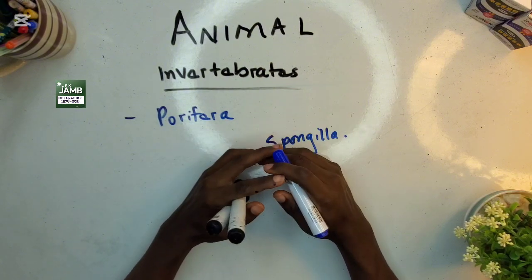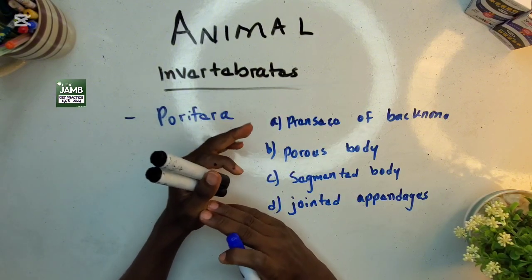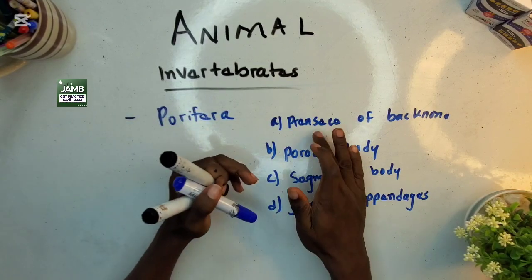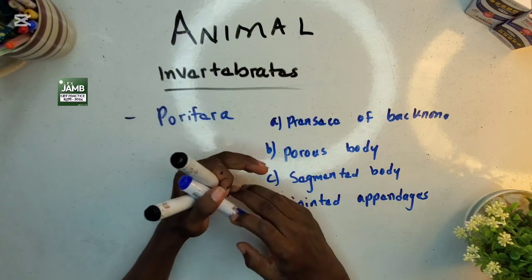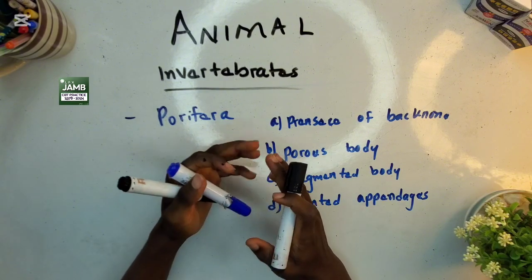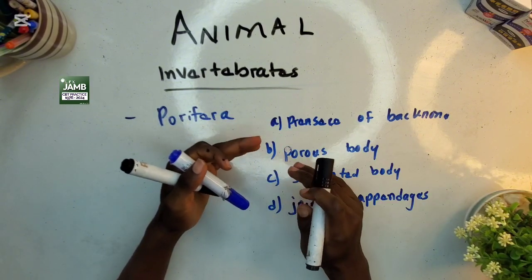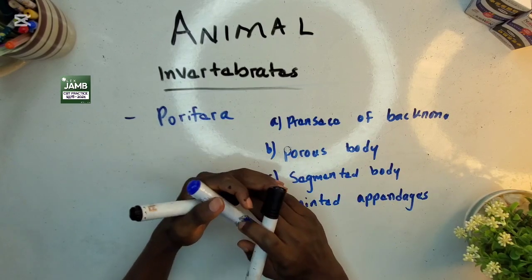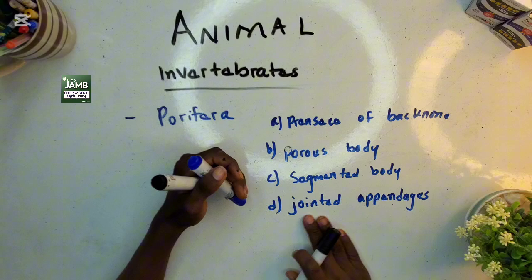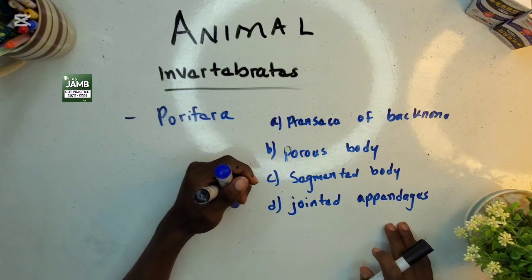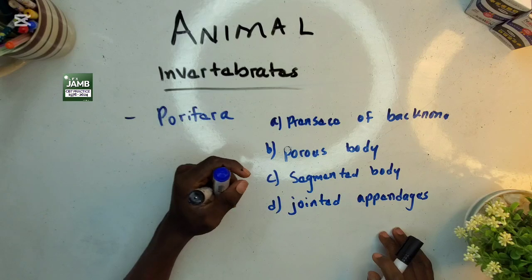So a question could come this way: which of the following is a characteristic of the porifera? A, presence of backbone; B, porous body; C, segmented body; D, jointed appendages. Which is a characteristic of porifera?